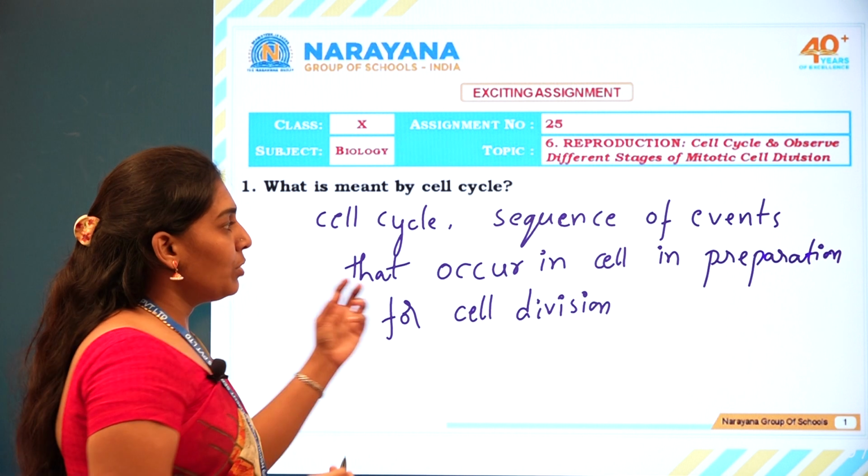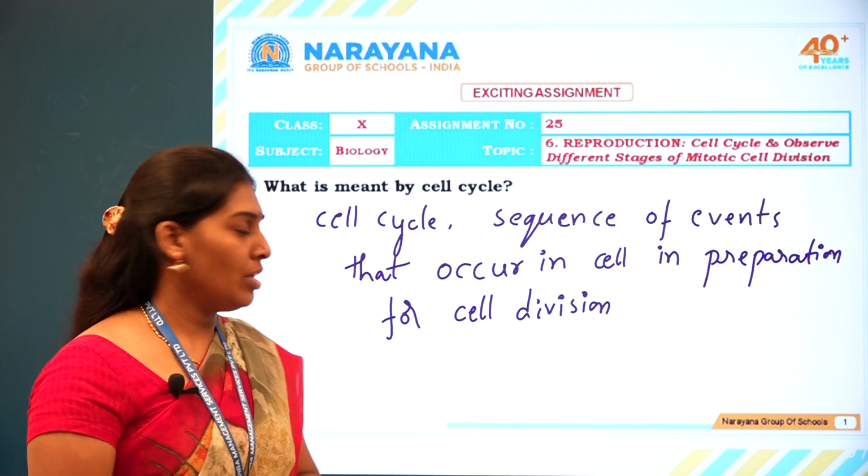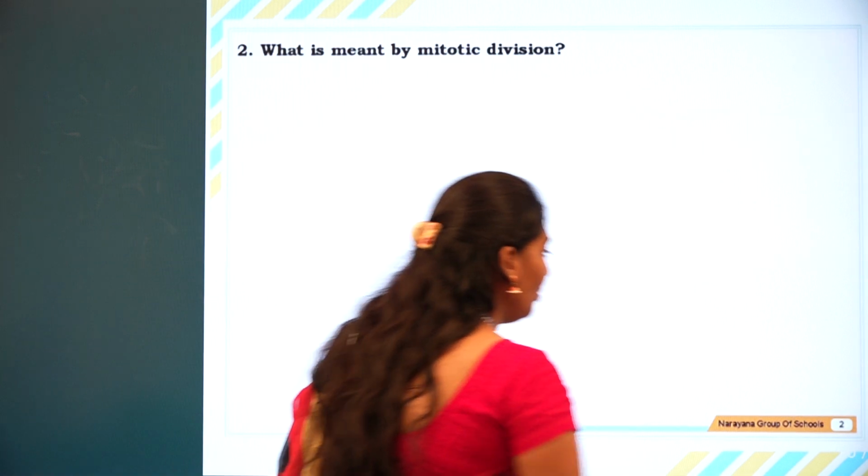So these are the sequential events which occur in the cell for the preparation of cell division. So let us go for the next question.